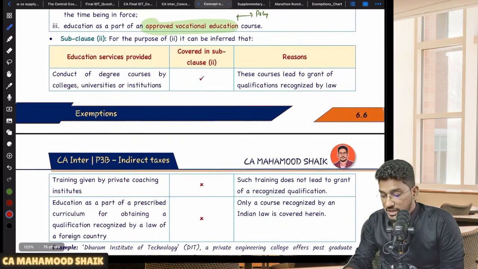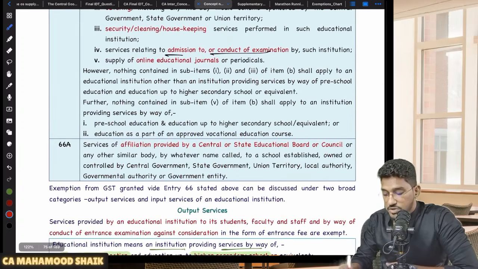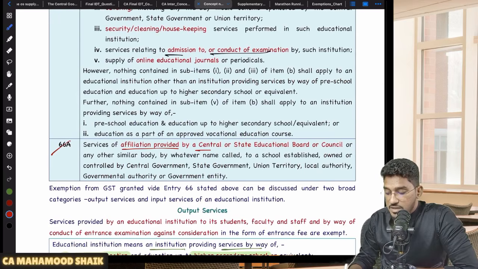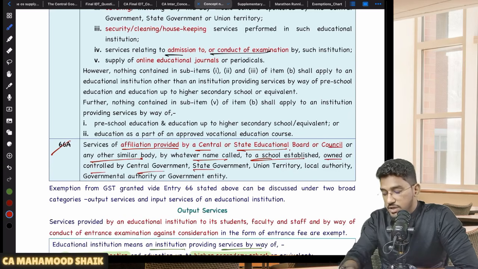Thereafter, one more exemption we have regarding educational institutions, which is services provided by way of affiliation provided by central or state education boards or council or any other similar body by whatever name called to a school established, owned or controlled by central government, state government, union territory, local authority.